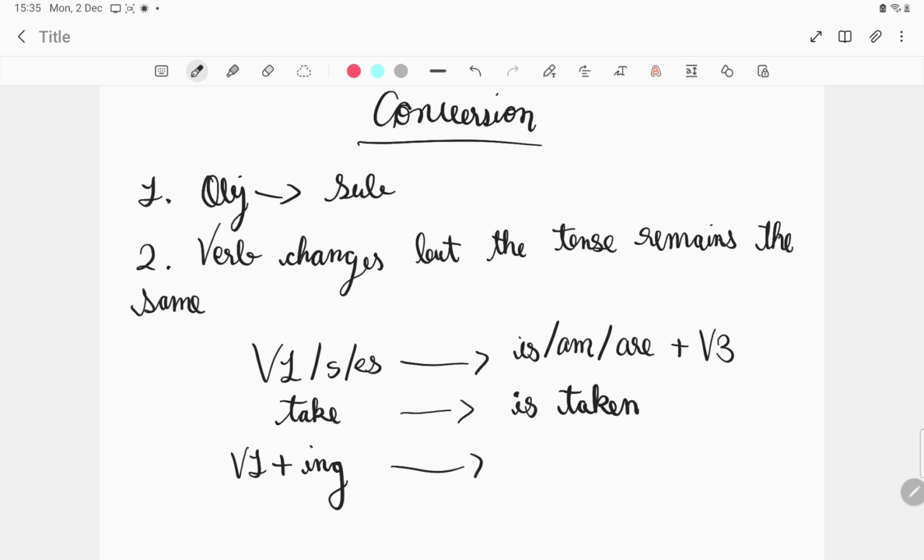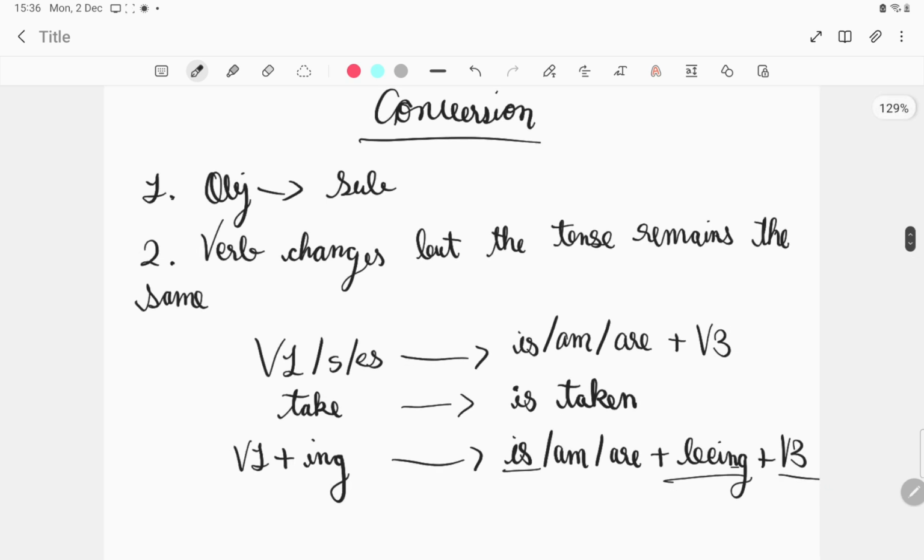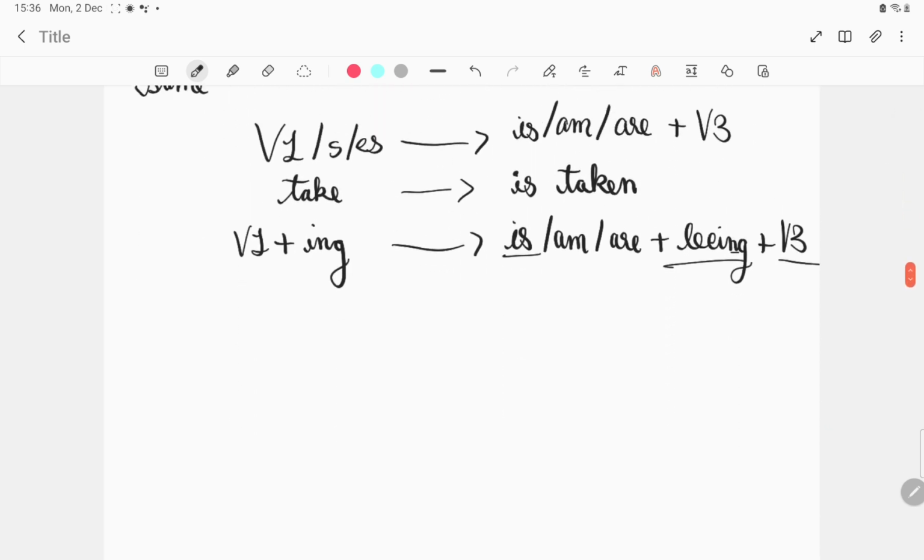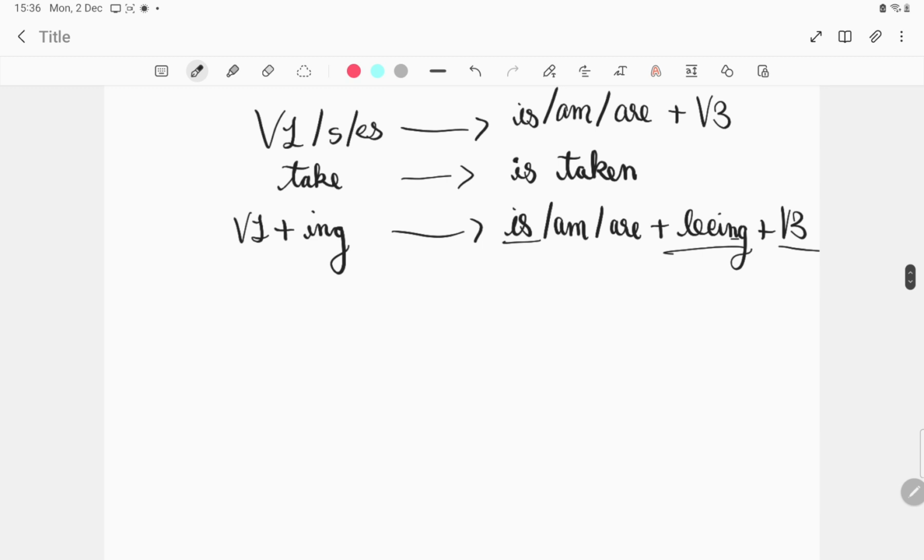Now it turns to is, am, or are plus being plus the verb's third form. That means if I write they are taking the food, then it would turn to the food is being taken by them. This is the present continuous. Then we have present perfect tense.